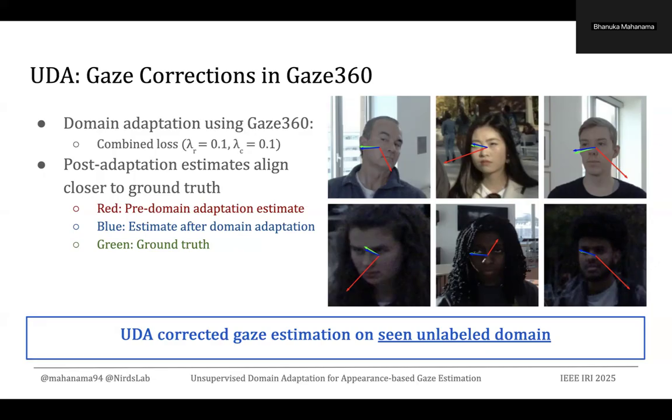The important thing to notice in these gaze corrections is that these improvements are achieved by simply providing the model with example images from the Gaze360 dataset. So the model has no idea about the labels, but it has seen just the images from the Gaze360 dataset. Now it has improved the gaze estimation error.